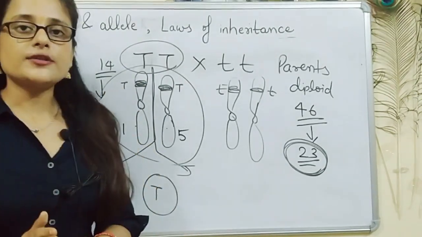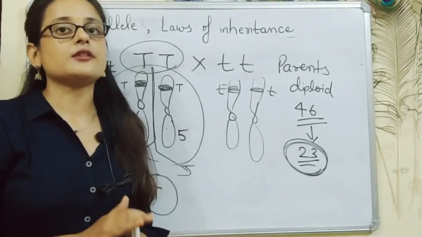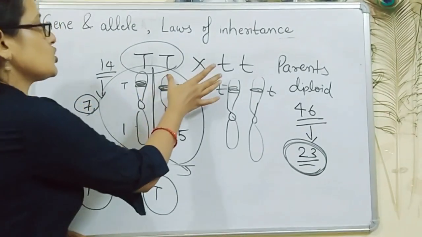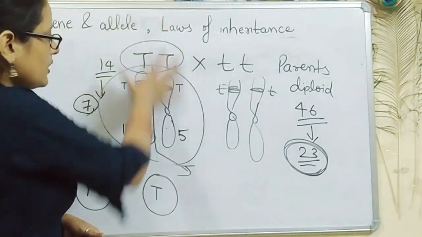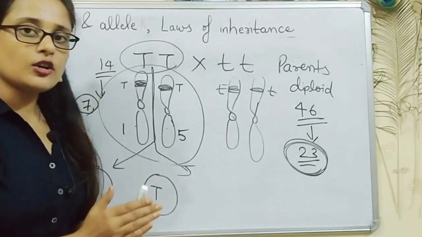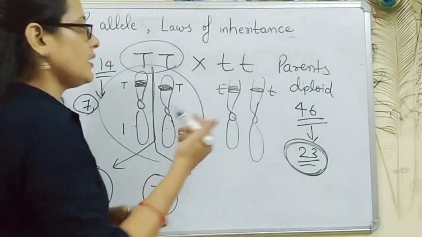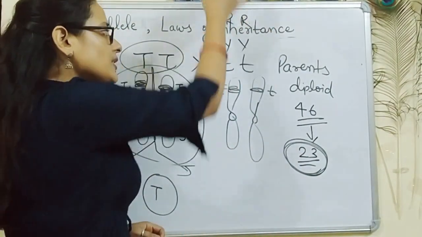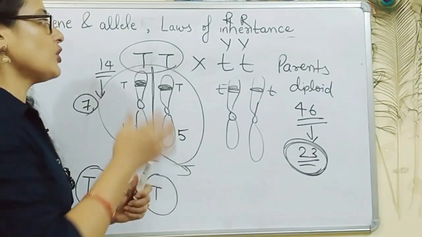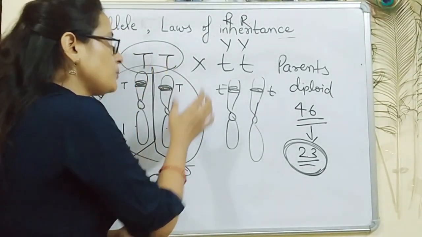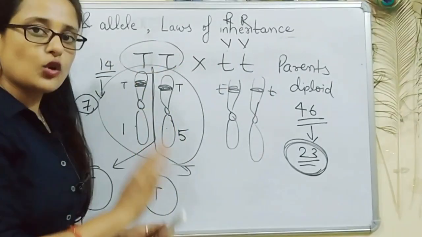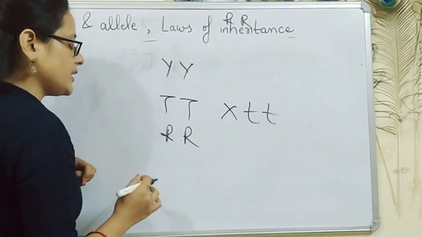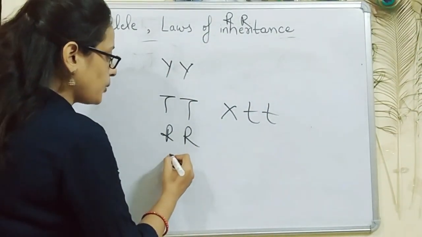Law of dominance and law of segregation were formulated on the basis of monohybrid cross. As you all know, the meaning of monohybrid cross is that only one character is chosen for crossing. Over here, all the genes and all the alleles are present, but we are concentrating on this one. Suppose seed color, capital Y, suppose seed shape, capital R. All the alleles are present, but we are trying to manipulate only these genes or alleles. So let's suppose that a tall plant has yellow flower, round seed, or green pod shape.